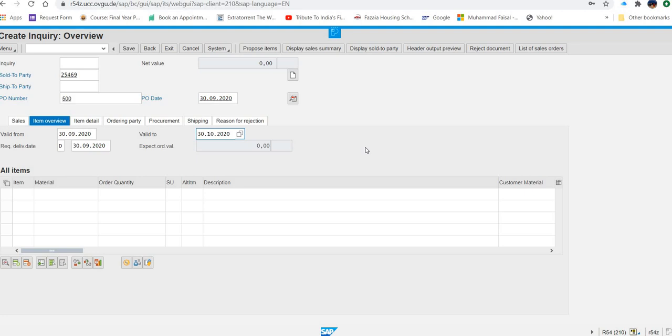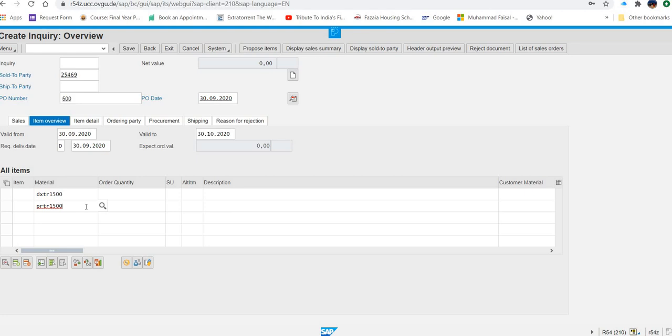So what I am going to do? Instead of searching the data, I will directly type here in the material DXTR1 and then my GBI number. My GBI number is 500, and the other is PRTR1. And again in this, what is required? Again your GBI number. So my GBI number is 500.